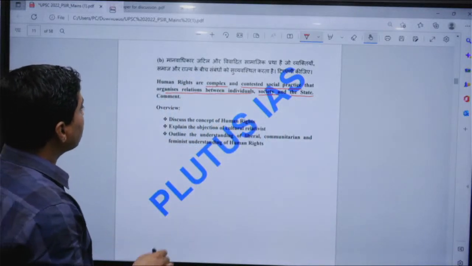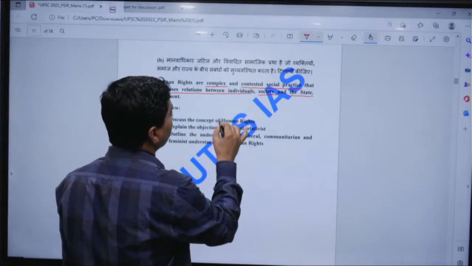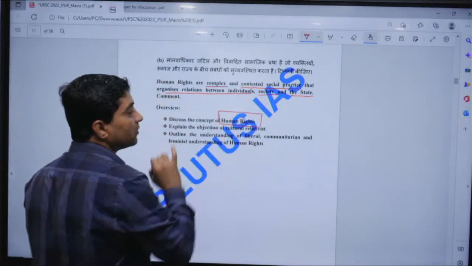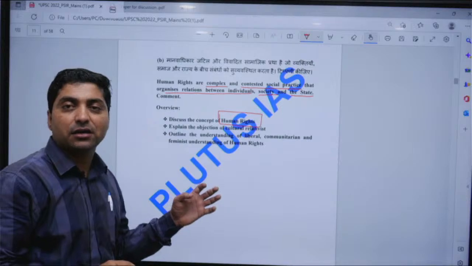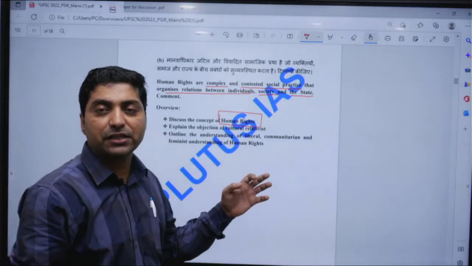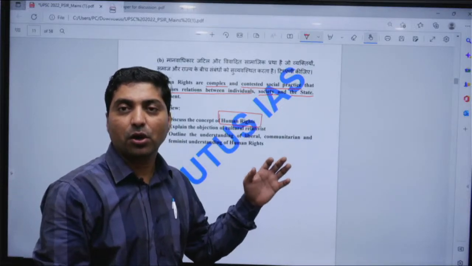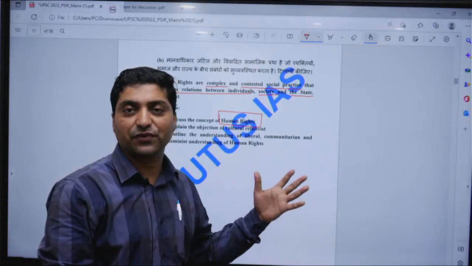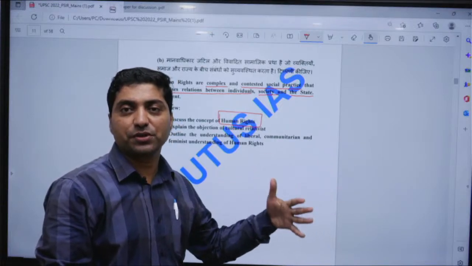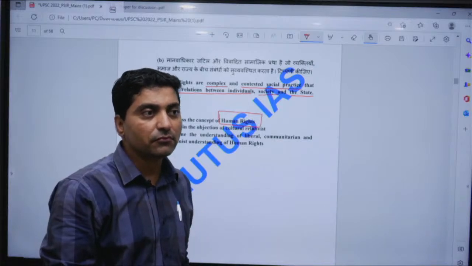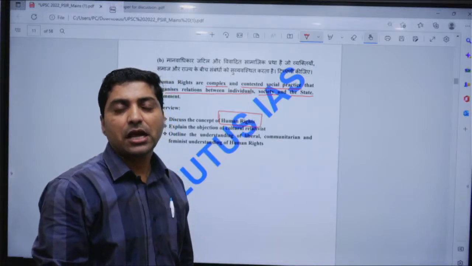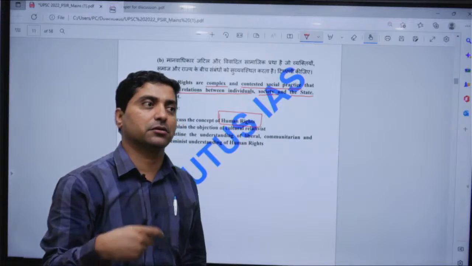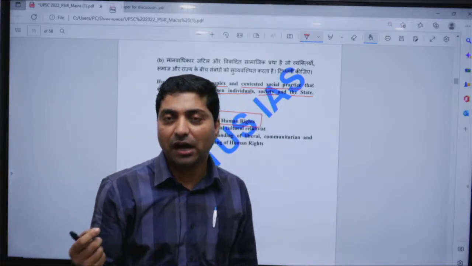Now one should start with the concept of human rights. For example, human rights are a set of rights declared by the United Nations General Assembly on 10th December 1948 through the Universal Declaration of Human Rights, which has a preamble and 30 articles.